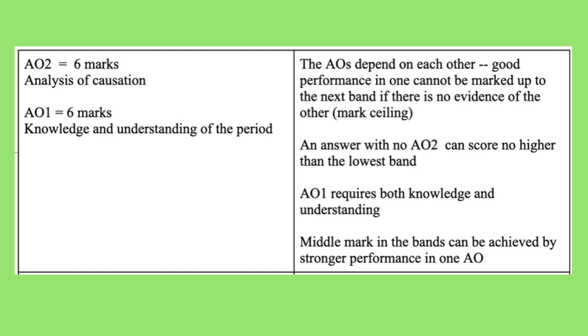This question is all about explaining why, so you need to identify some features to make your point. That brings us on to AO1, which is your knowledge and understanding of the period. Now you can use the stimulus points given to you in the question. You don't have to, but you can. But it's also really important that you use your own knowledge to progress into the higher bands. You can find out more about all of this on the overview videos.